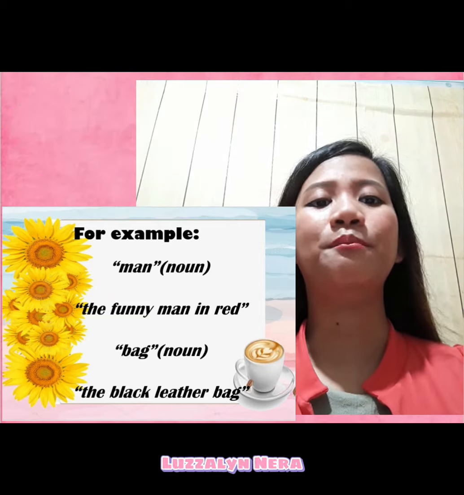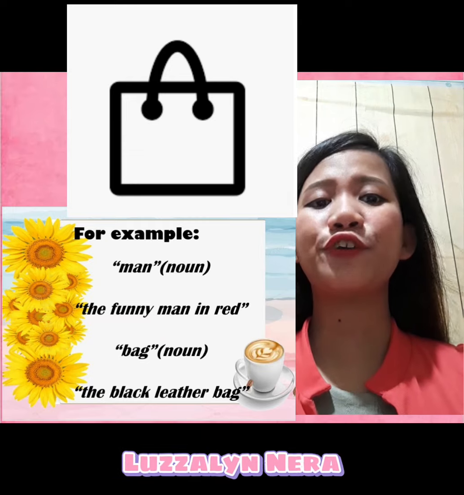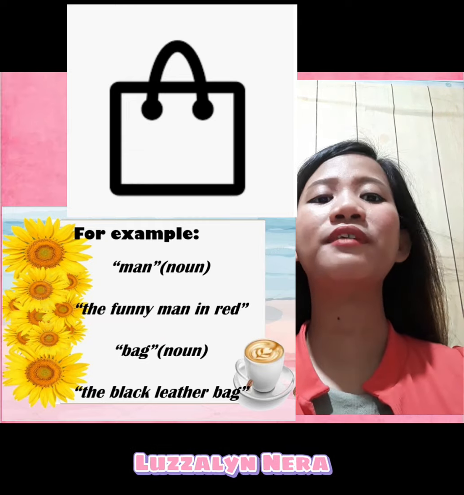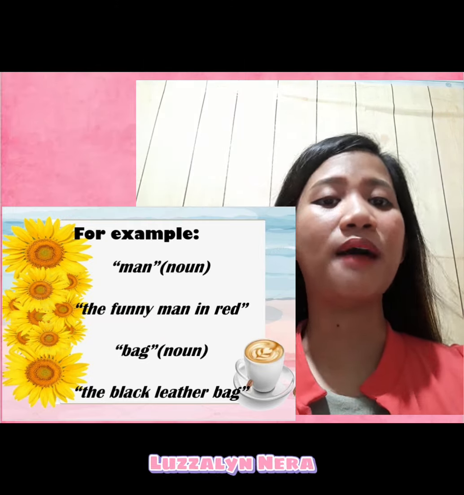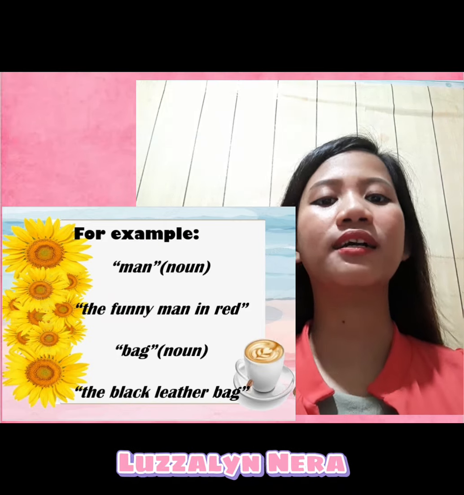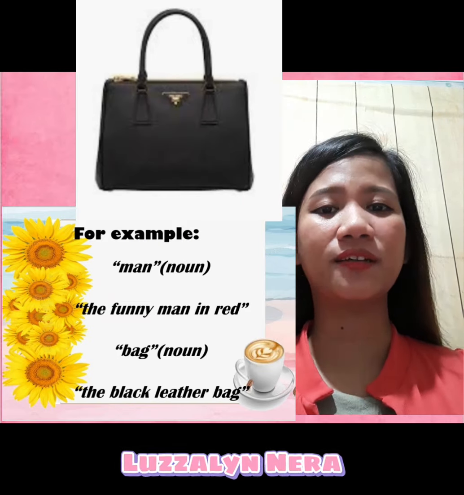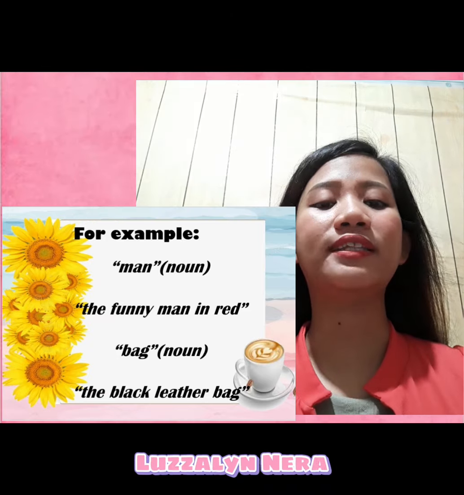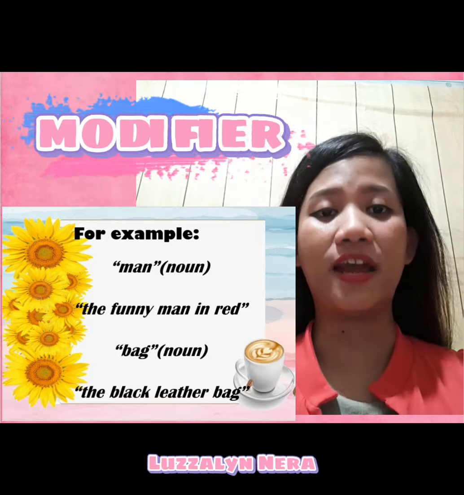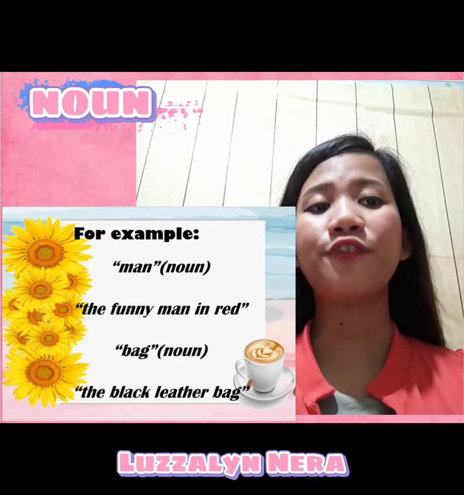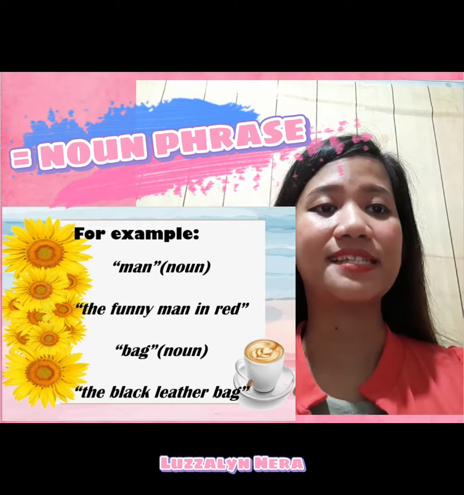Similarly, when we say bag, it can refer to any bag in the world. But when we add something to modify the noun bag, such as the black leather bag, then we are making the bag more specific. Whatever we have added to modify the noun bag is called a modifier. Noun plus modifier is equal to noun phrase.